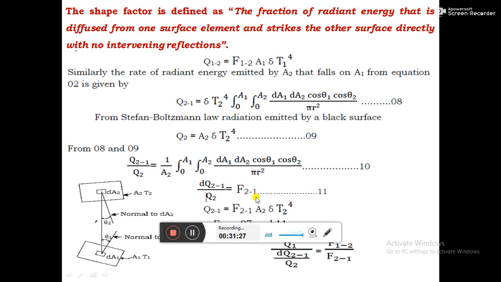The second term represents the body on which the radiation is falling. And Q21 equals F21 into A2 into sigma into T2 to the power of 4, which gives the amount of radiation emitted by body 2 and falling on body 1, F21 into Q2.